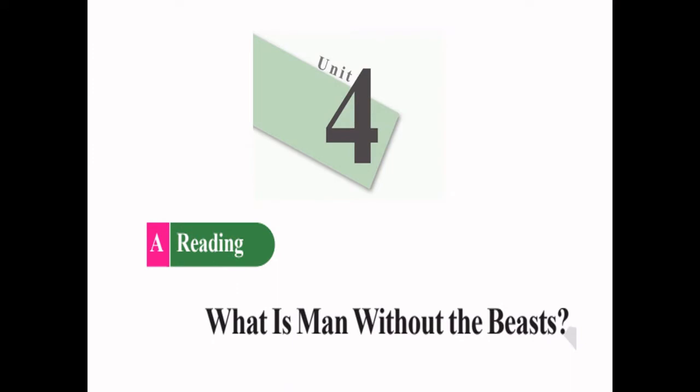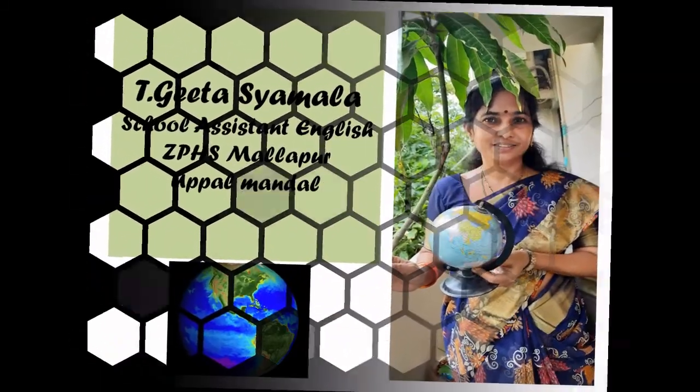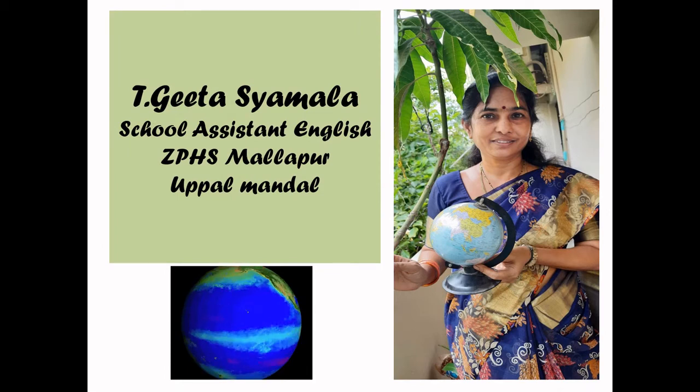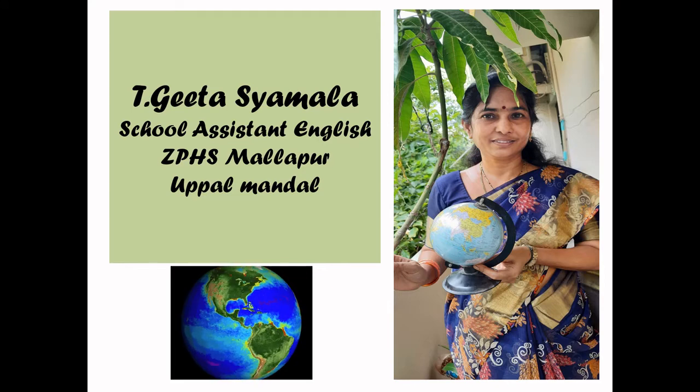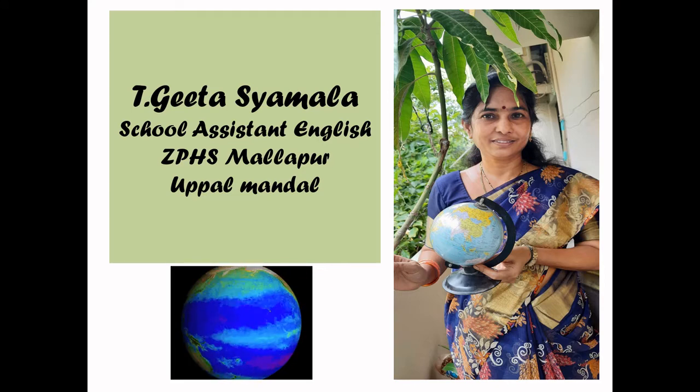In this session, I am going to take Unit 4, A Reading, What is Man Without Beasts? The theme of Unit 4 is Environment. The environment is the real world that has the living as well as non-living types of surroundings on the earth.